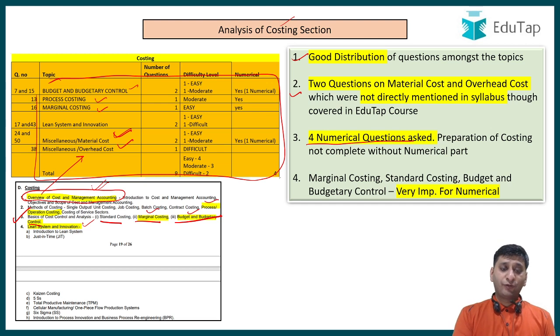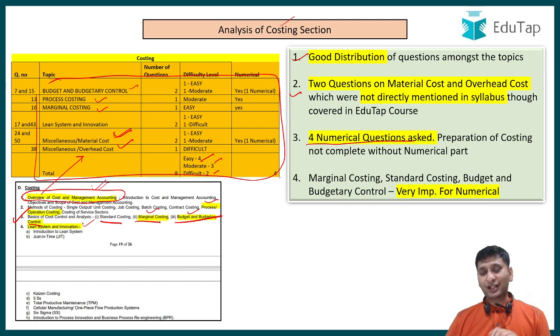Right? And then 4 easy questions, 3 moderate and 2 difficult. Again, moderate, mostly numerical. If you had done practice on numerical, these moderate would have been also on the easier side, and this would have been really a cracker of a section for you.